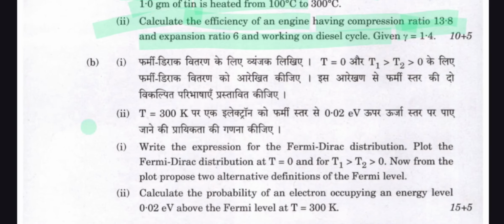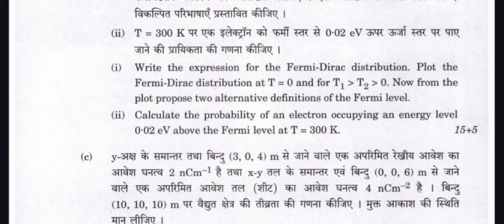And question number b is here. Write the expression for the Fermi-Dirac distribution and plot the Fermi-Dirac distribution at T equal to 0 and for T1 greater than T2 and T2 greater than 0. Now for the plot purpose, two alternative definitions for the Fermi level. Question number 2. Calculate the probability of an electron occupying an energy level 0.02 electron volts above the Fermi level at T equal to 300 kelvins.